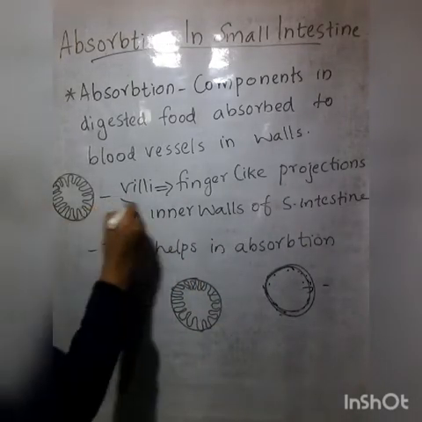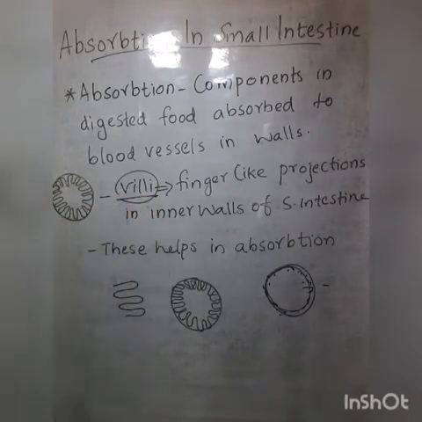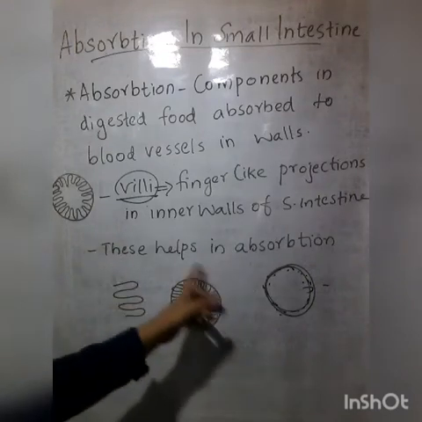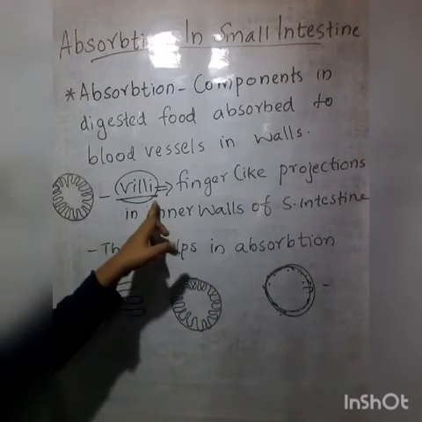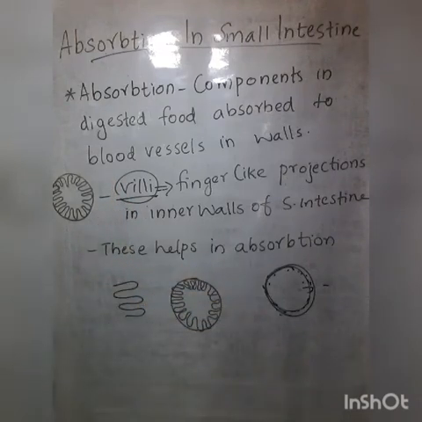What is their name? Villi, V-I-L-L-I. These villi help in absorption.